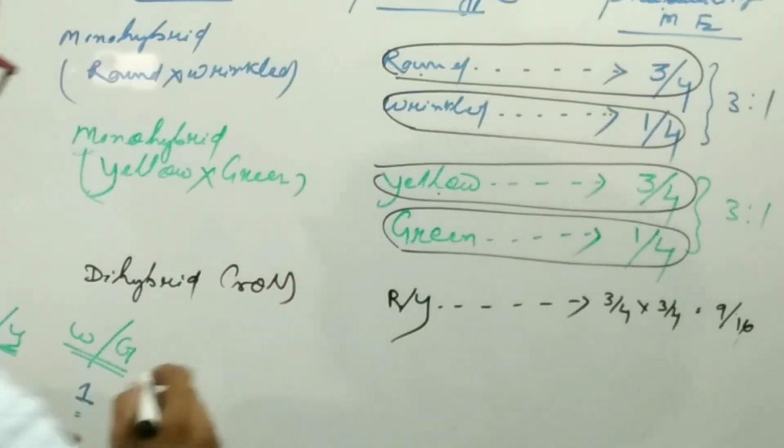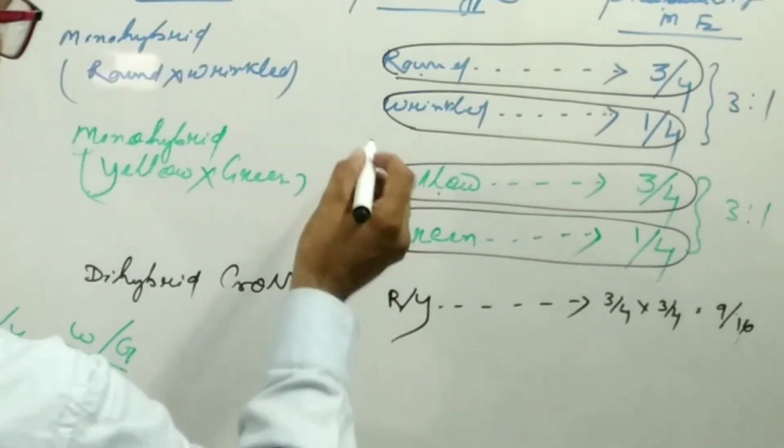Now how many individuals of the other combinations are produced?